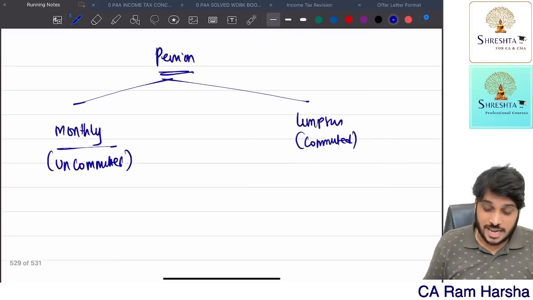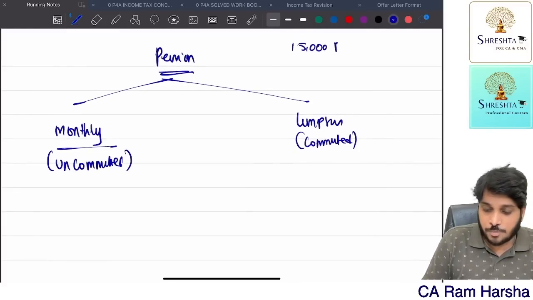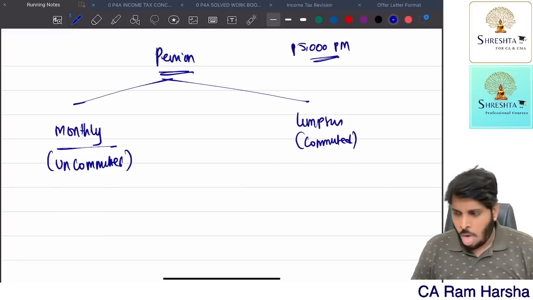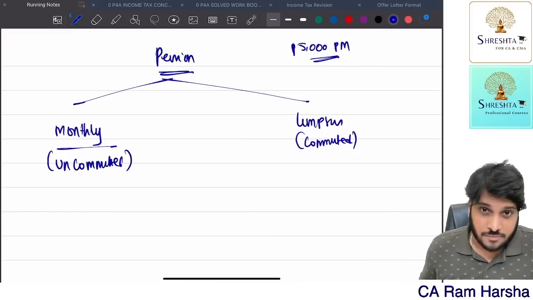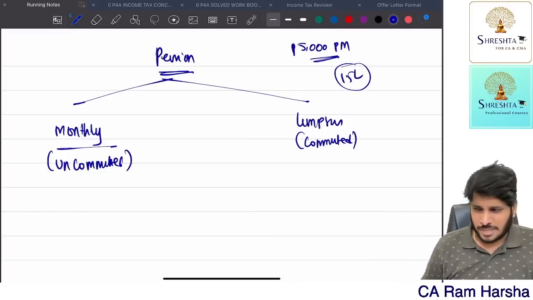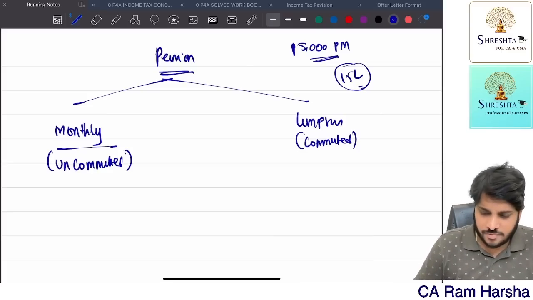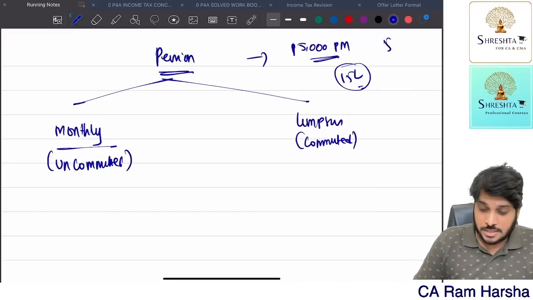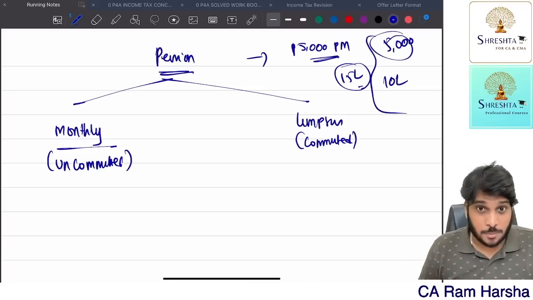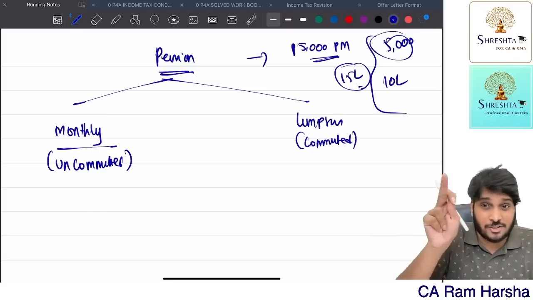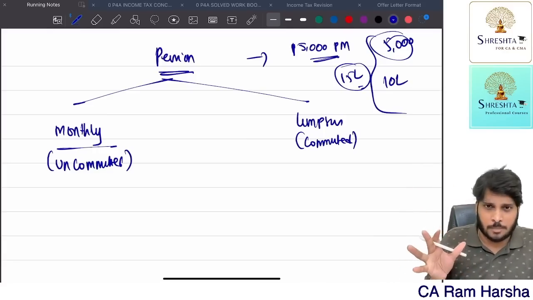Suppose after you retire, the company offered you 15,000 rupees monthly pension. Alternatively, you can take 15 lakh lump sum also. They told you these two options. You can take 15 lakhs lump sum or take 15,000 monthly pension. What you did was, you said, sir, you give me 5,000 rupees monthly, 10 lakhs I will take as lump sum. 5 lakhs I don't want, instead of that you give me 5,000 monthly. You told this proposal and the company agreed.